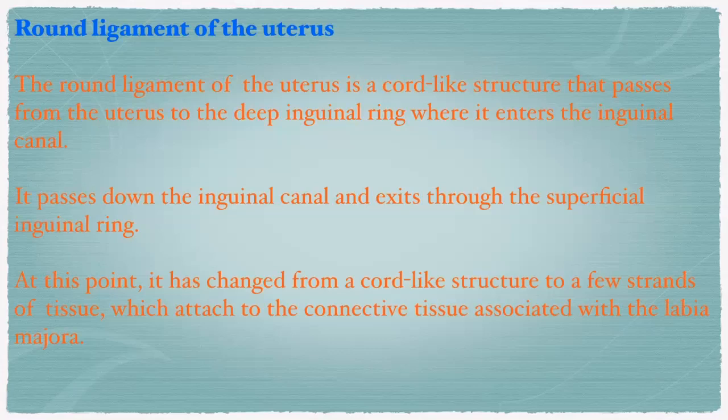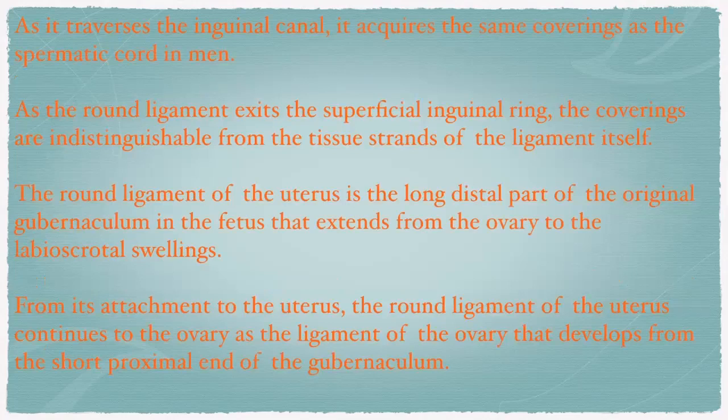Coming to the round ligament of the uterus, it is a cord-like structure that passes from the uterus to the deep inguinal ring, where it enters the inguinal canal. It passes down the inguinal canal and exits through the superficial inguinal ring. At this point, it has changed from a cord-like structure to a few strands of tissue attached to the connective tissue associated with the labia majora. As it travels the inguinal canal, it acquires the same coverings as the spermatic cord in men. As the round ligament exits the superficial inguinal ring, the coverings are indistinguishable from the tissue strands of the ligament itself. The round ligament of the uterus is the long distal part of the original gubernaculum.